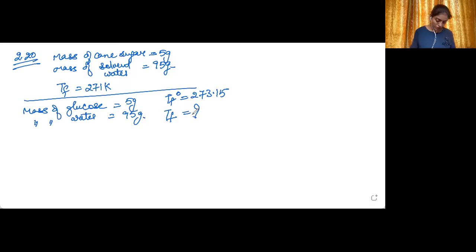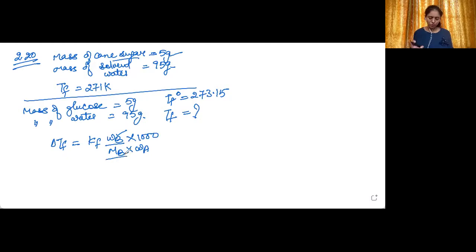Okay, now we know what is the formula for delta TF. It is equal to KF into WB upon MB into WA into 1000. So we have WB, cane sugar, WB is there. MB we will be finding out because we know the formula for cane sugar.